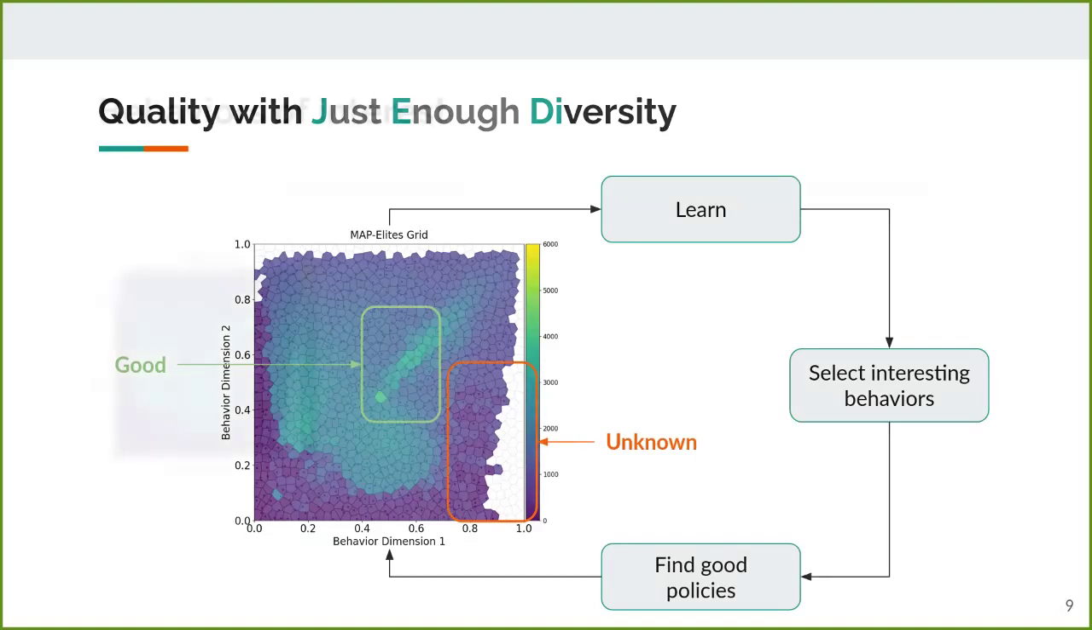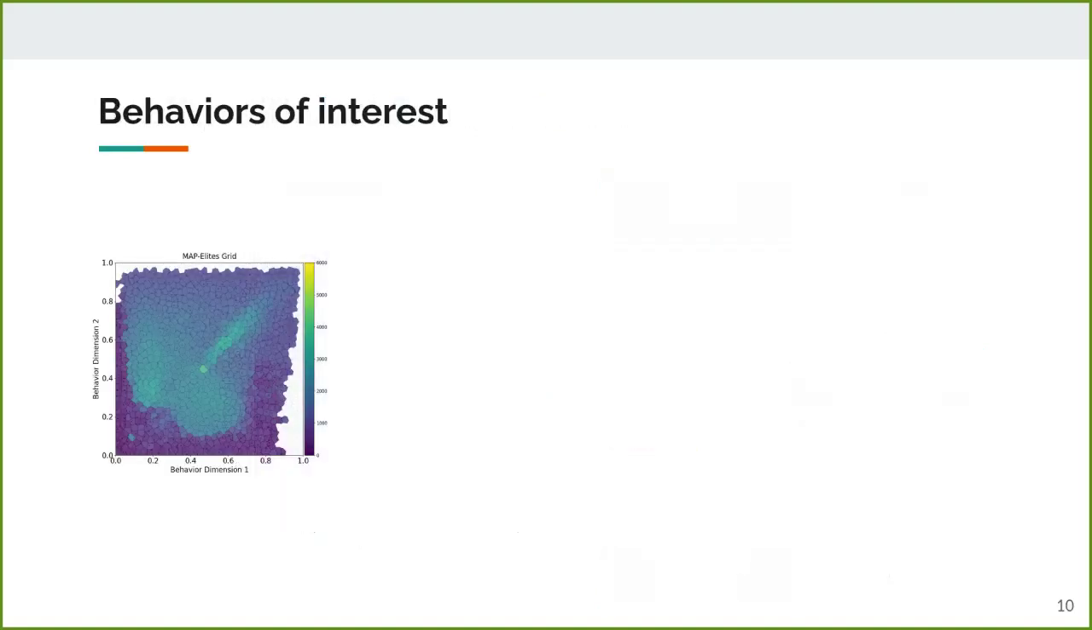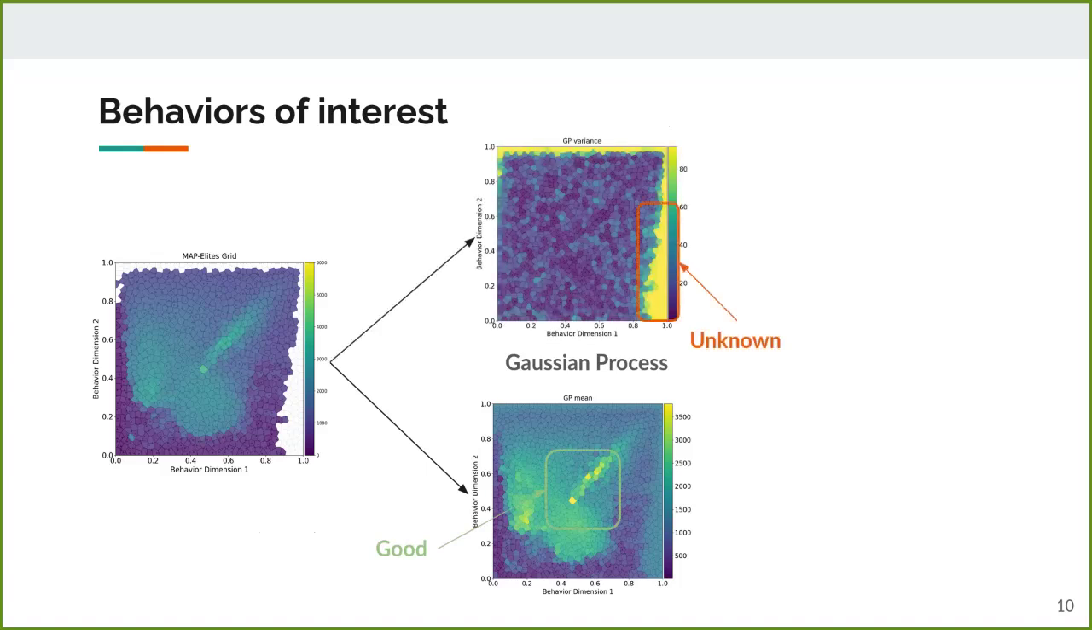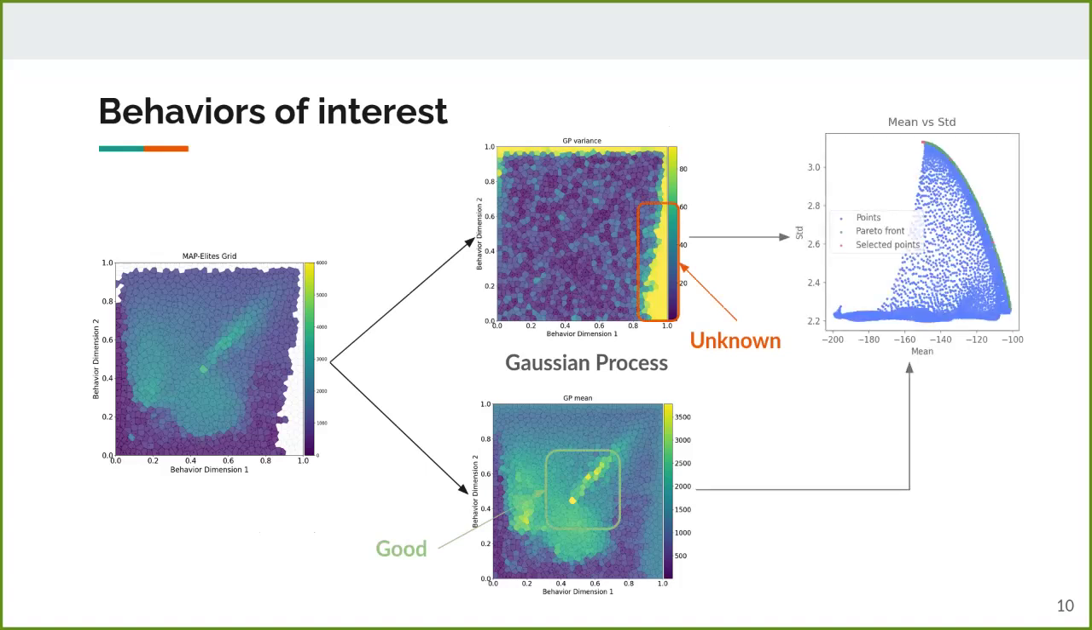To learn the relationship between behavior and fitness, we use a Gaussian process, or GP, as a surrogate model. With the mean of the Gaussian process, we can estimate how good policies with each behavior should be, which defines the good behaviors. With the variance, we can see which areas of the behavior space have not been explored enough yet, which defines the unknown behaviors.